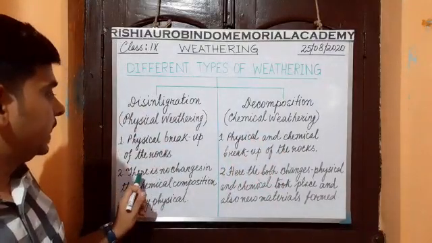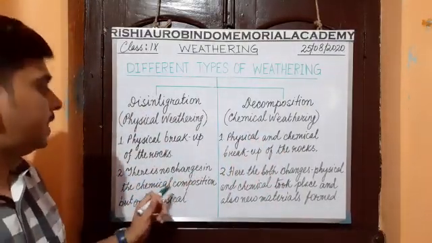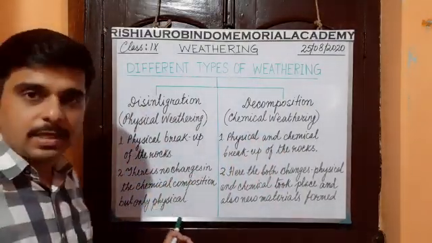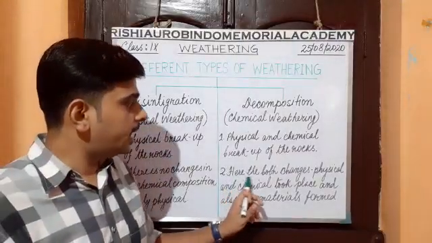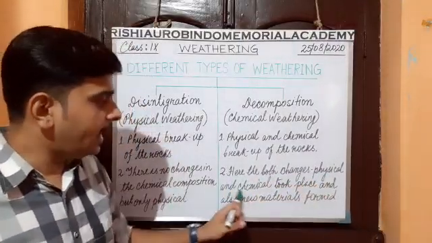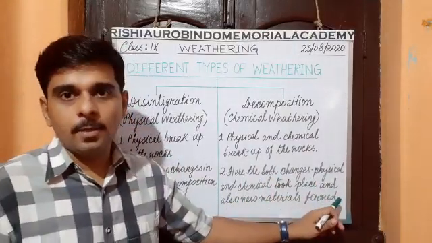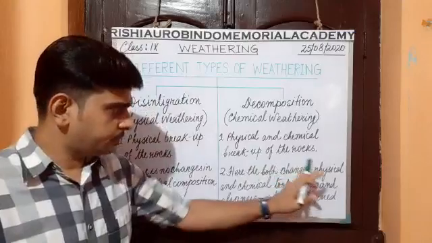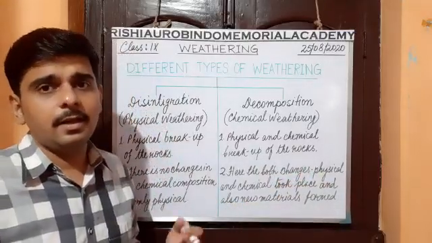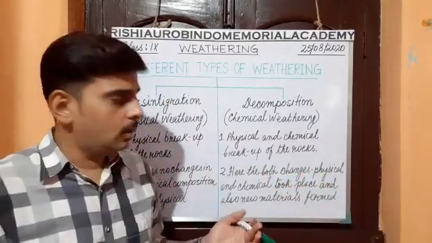Next, number two, in physical weathering there are no changes in the chemical composition, only physical. Next point, in chemical weathering both physical and chemical changes took place and also new materials are formed, new types of materials.